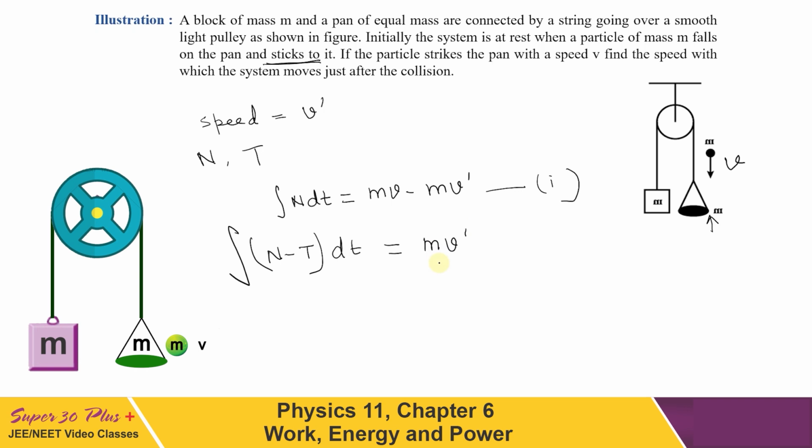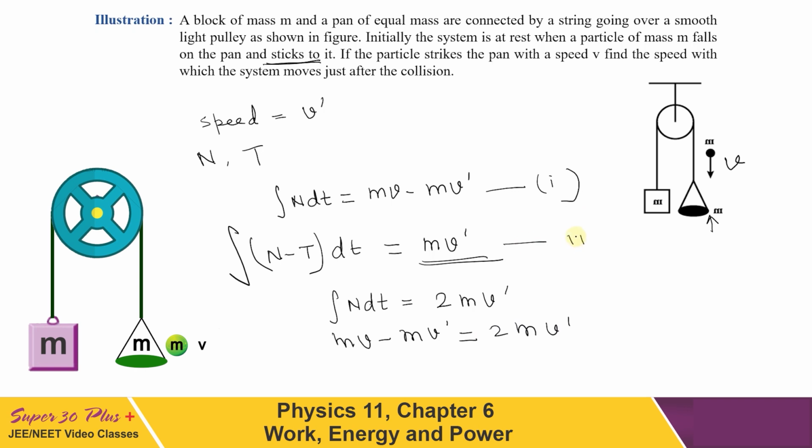This time I have written only mv dashed because initially the pan was at rest. Now if we solve these two equations, we will get the impulse due to normal to be equal to 2mv dashed. And we can write mv minus mv dashed is equal to 2mv dashed, using equation number 1.